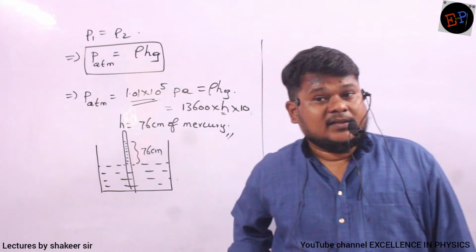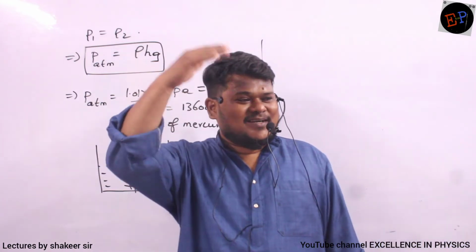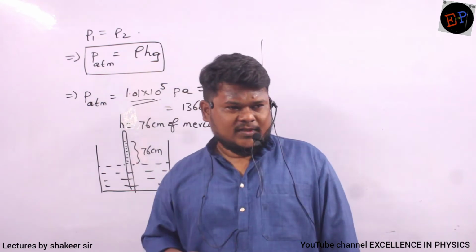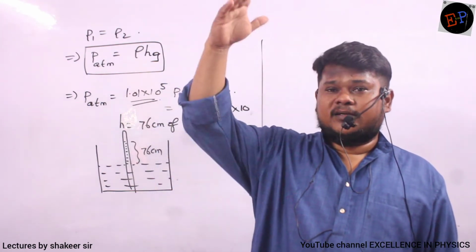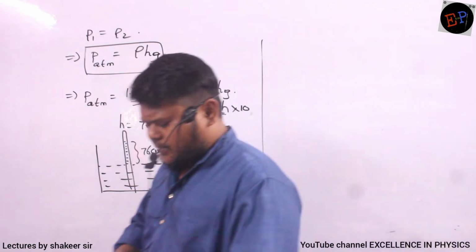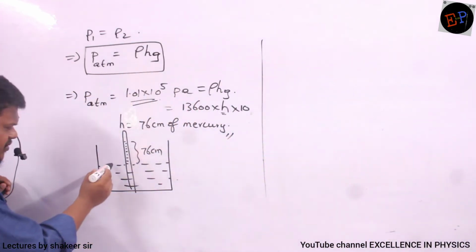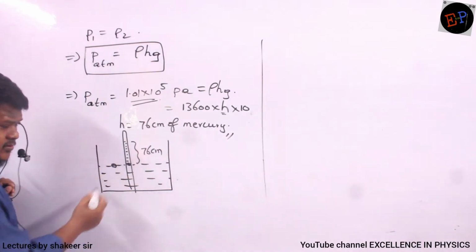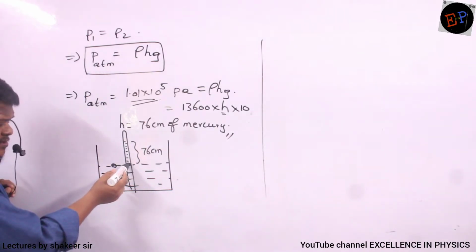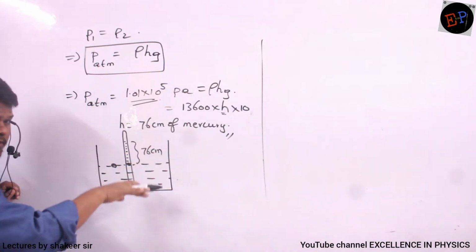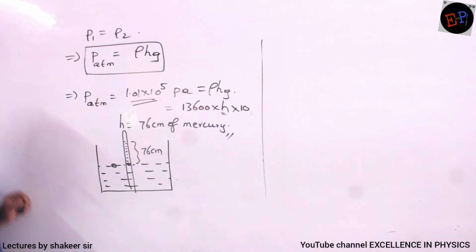Increases or decreases? Increases. Why? Atmospheric pressure? If I go beyond a certain height, atmospheric pressure decreases. Density of air reduces, no? So if you go higher and higher, pressure due to atmosphere reduces. So for example, here pressure due to atmosphere is reducing. Then the same pressure should be existing here also, no? And here pressure is decided by whom? Height of mercury column. So what happens to the mercury column level? Mercury column level also reduces.